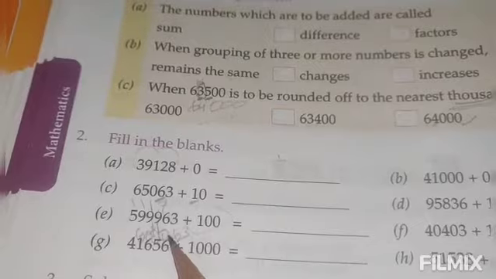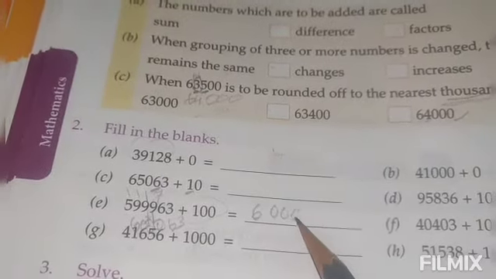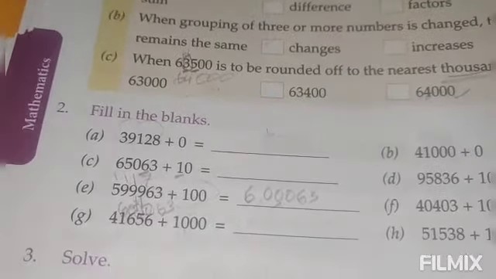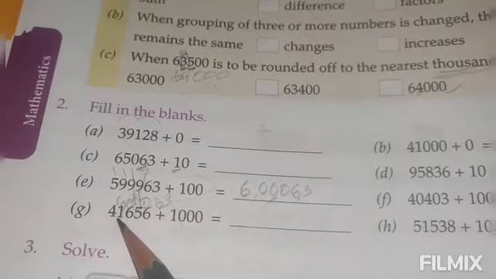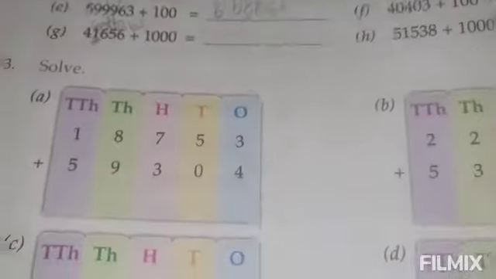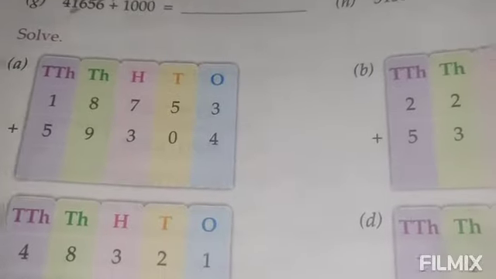So the answer will be 60,63,000. Okay, now here to add 1000, you will add 1 in the thousands place. So this is easy only. This you can do. Next one, here already arranged in column and given. Just you have to add and write only.